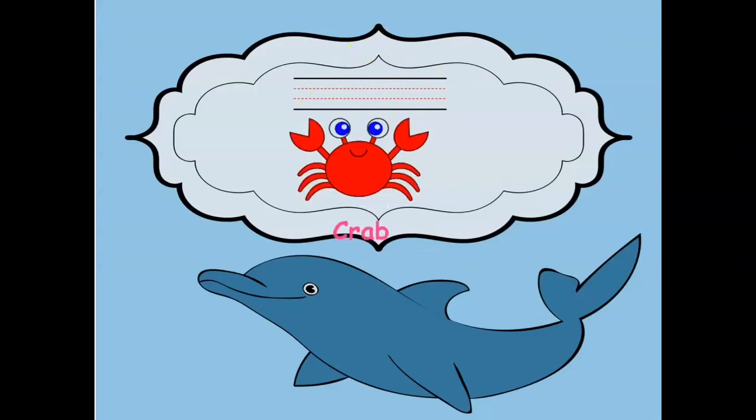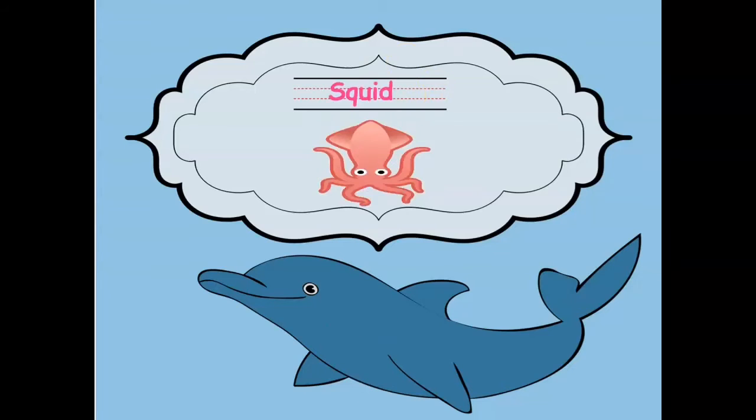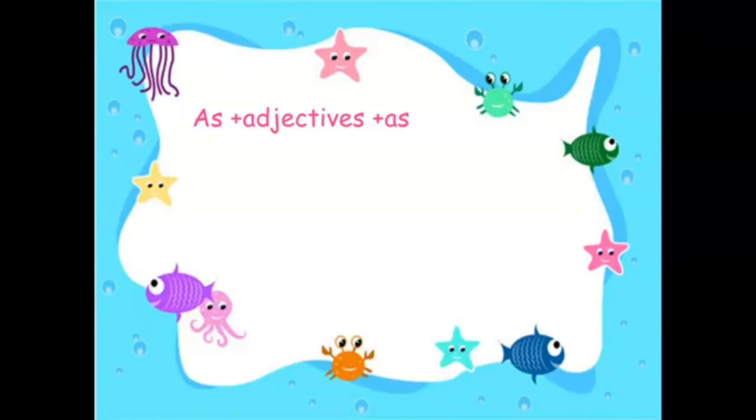And here we have crab. This is a crab and the spelling is C-R-A-B. What about this? Girls, this is a squid. And the spelling is S-Q-U-I-D.